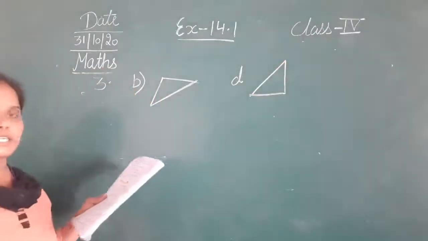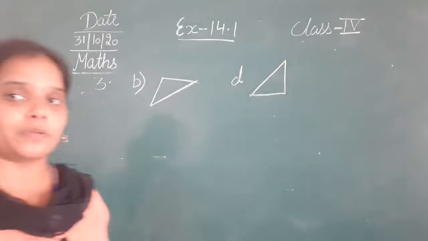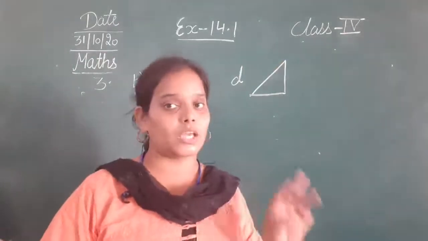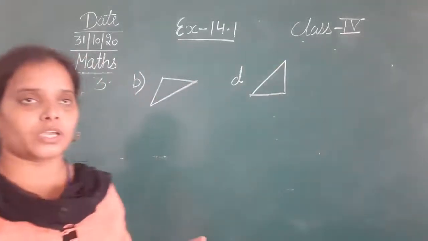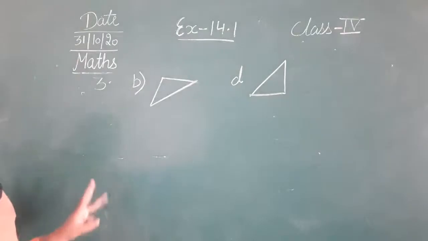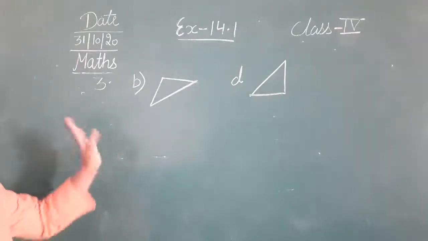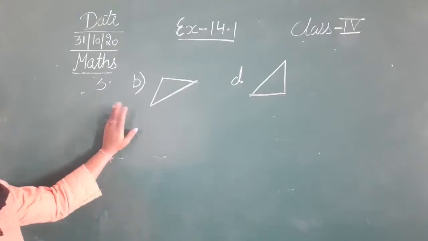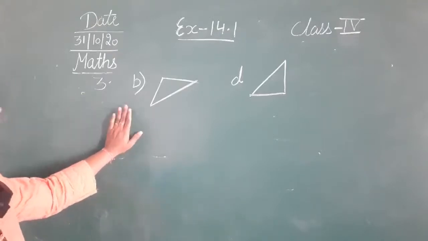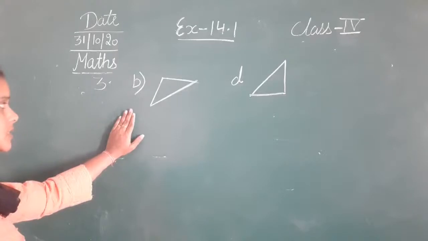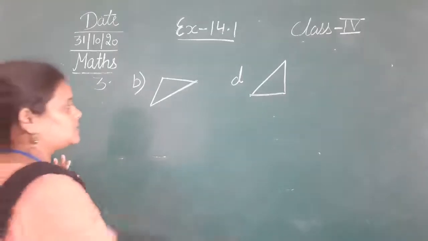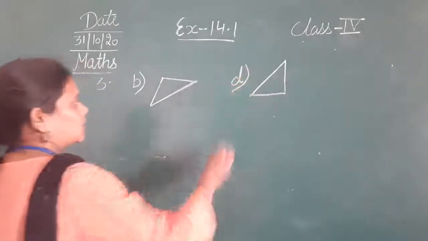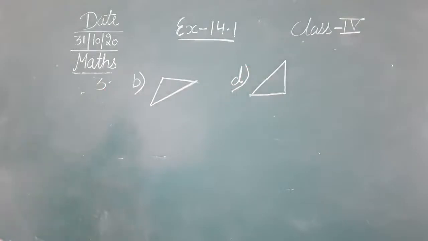Now last is the E. E has 5 line segments. How many line segments does a triangle have? Only 3. Okay. A closed figure drawn with the help of 3 line segments is known as a triangle. So this is the answer of the third one. The answer is B and D only. B और D है वही आपका correct answer.